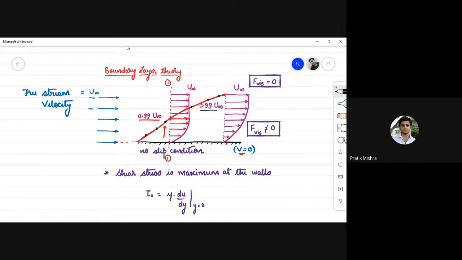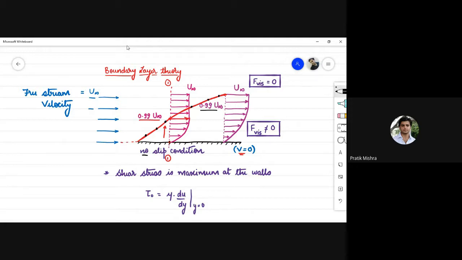And you can see that the velocity at the surface, due to the no slip condition, the velocity of the flowing fluid at the contact surface is zero, and a velocity gradient is set up, due to which we have seen an increase in velocity because of reducing viscous force in the transverse direction. If you connect all such points, then we obtain a curve which is known as the boundary layer.